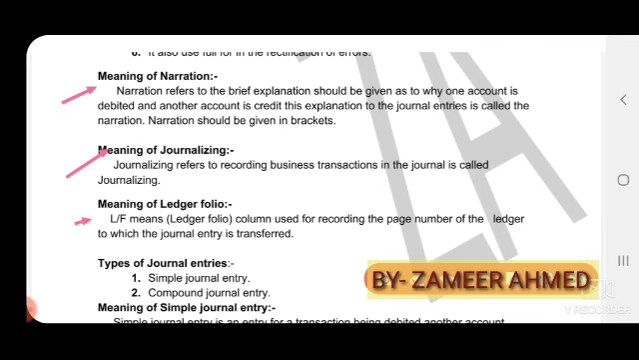Next, meaning of ledger folio. Ledger folio, short L/F, is a column used for recording the page number of the ledger to which the journal entry is transferred. So in this column we show the page number of the ledger.